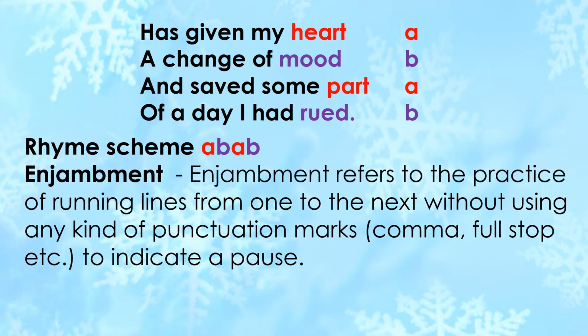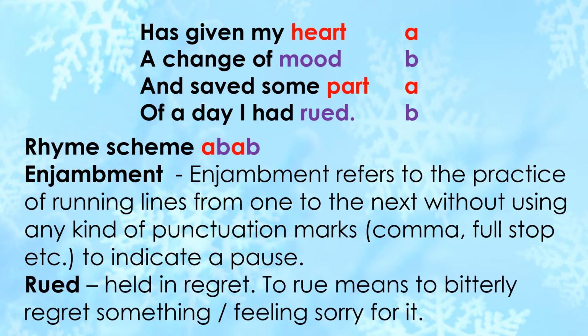Here is the definition. It refers to the practice of running lines from one to the next without using any kind of punctuation marks, that is, comma, full stop, etc., to indicate a pause. So, this poem is an excellent example of enjambment. You may get a question like explain enjambment or explain how this poem is an excellent example of it.